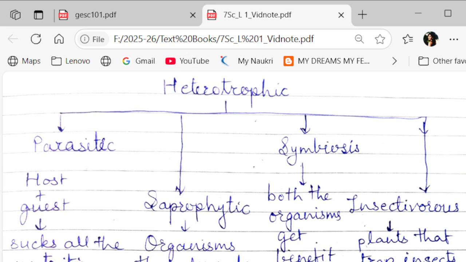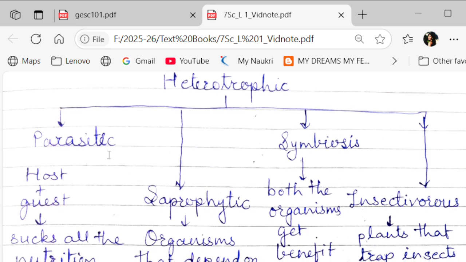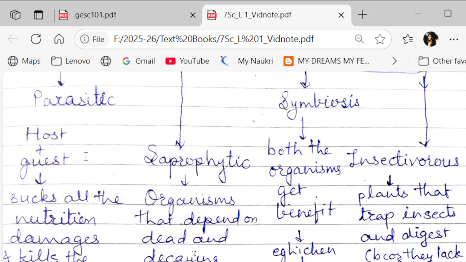Heterotrophic nutrition. Okay, now in heterotrophic nutrition there are 4 types: parasitic nutrition, saprotrophic or saprophytic nutrition, symbiotic nutrition, and then insectivorous plants. Now what happens in the parasitic nutrition?